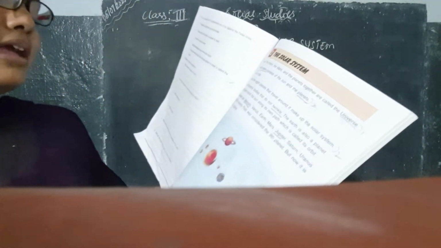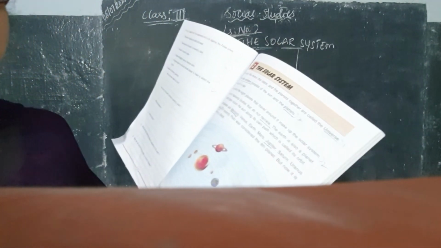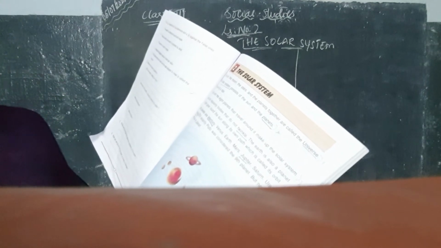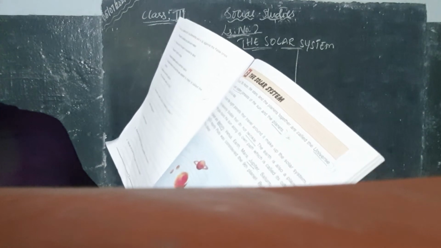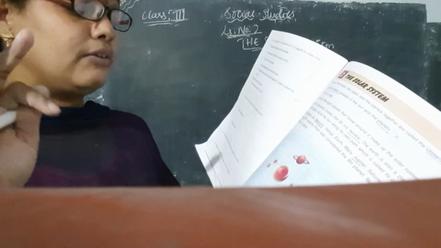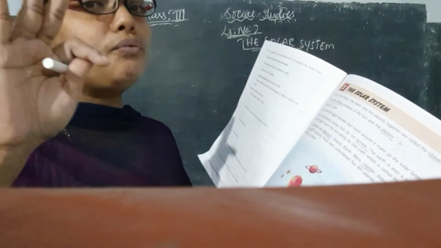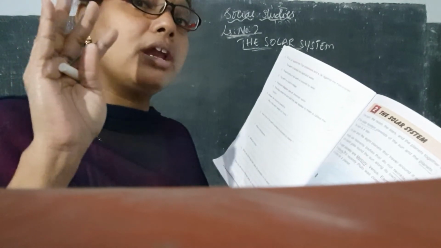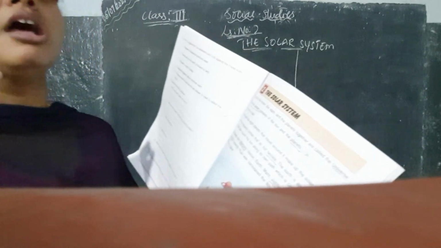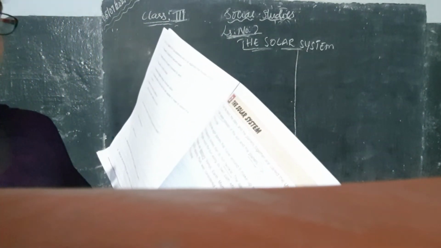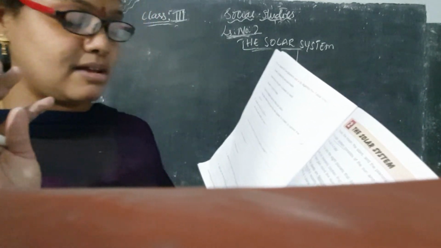What are the inner planets? They are Mercury, Venus, Earth and Mars. Now coming to Jupiter, Saturn, Uranus and Neptune, they are the outer planets. Which are the four inner planets? Mercury, Venus, Earth and Mars are the inner planets.